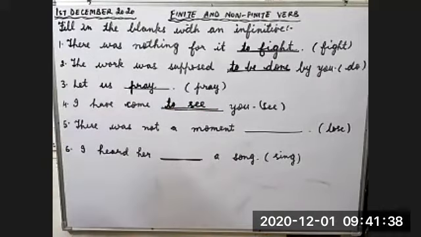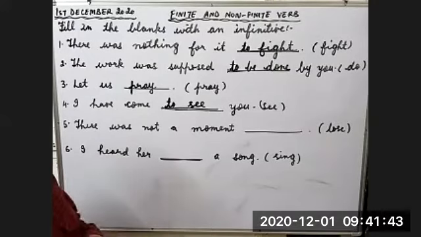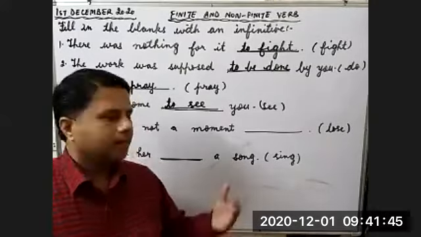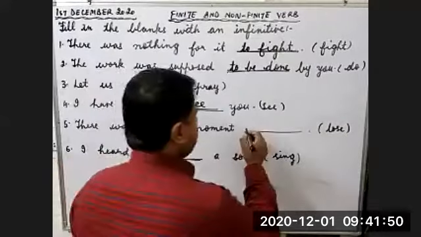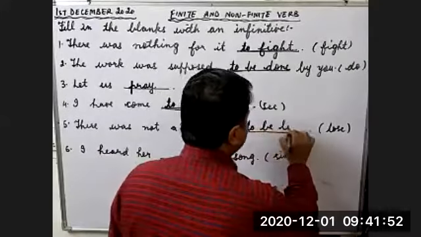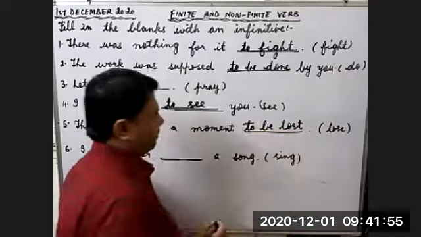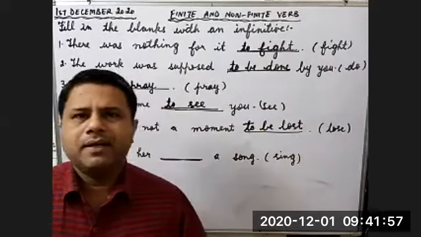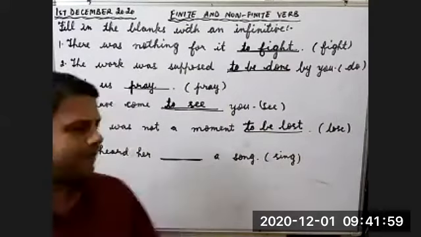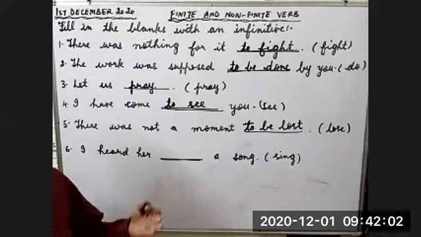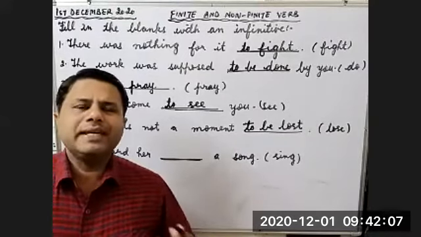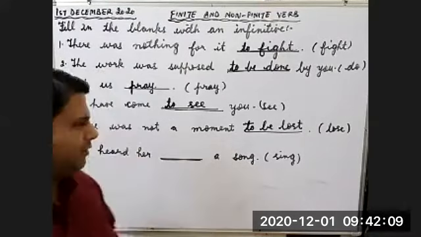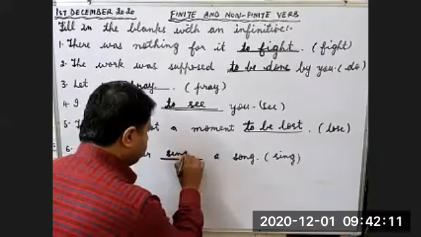Next sentence. There was not a moment to be lost. Now here it is a passive sentence. There was not a moment to be lost. So we did not have any time. We could not waste any moment. I heard her sing a song. So I told you when we were doing bare infinitive, here also we use bare infinitive. Here also the answer is bare infinitive.